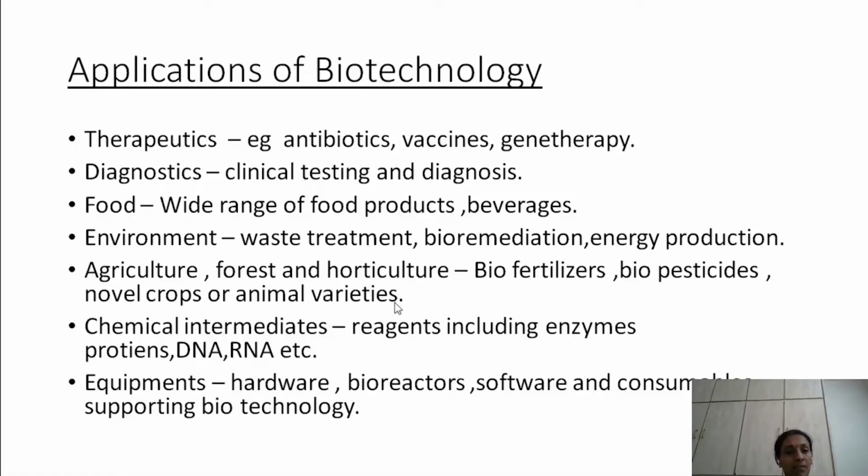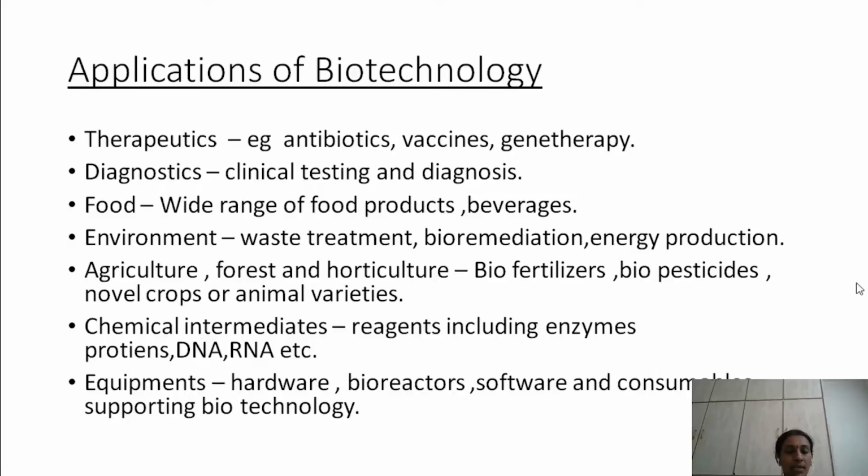Similarly, animal varieties are also being produced. For example, transgenic sheep, transgenic goat, and high milk yielding varieties of buffaloes, cows, high meat yielding varieties of goat, high wool yielding varieties of sheep, etc. All these are being produced by using biotechnology only.